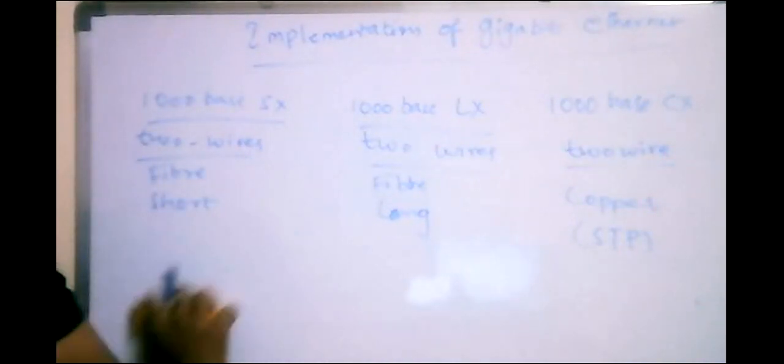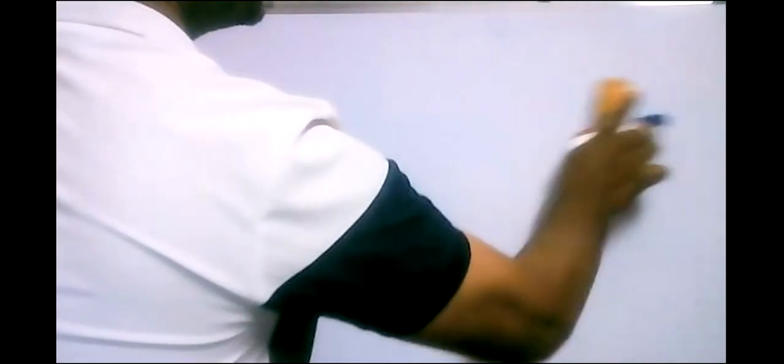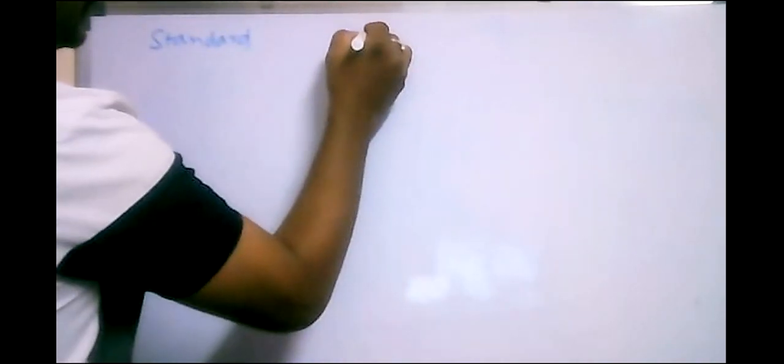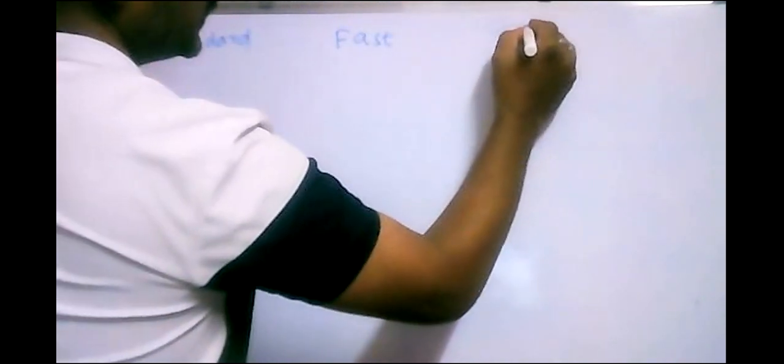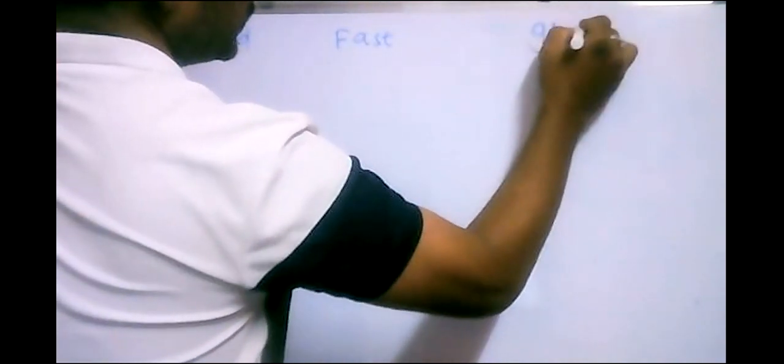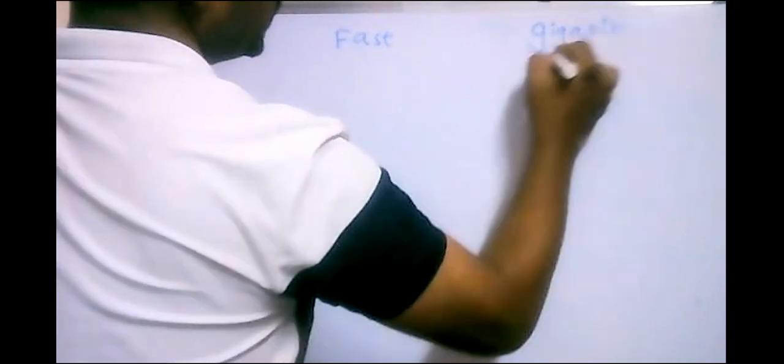Now let us see the differences between the standard, fast and gigabit Ethernet. Standard Ethernet, second one is fast, and the third one is gigabit.